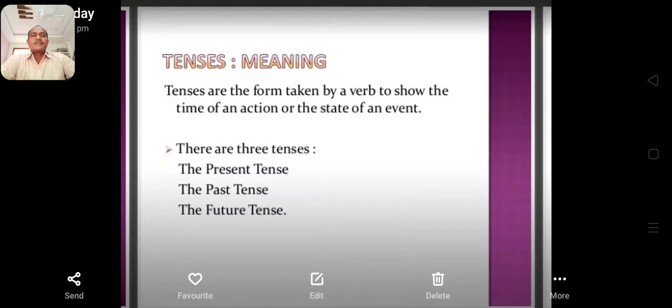what is tenses. Tenses are the form taken by a verb to show the time of action or the state of an event. Tenses show the time of action and also the state of an event. There are three tenses: the present tense, the past tense, the future tense. These are the three categories mainly.